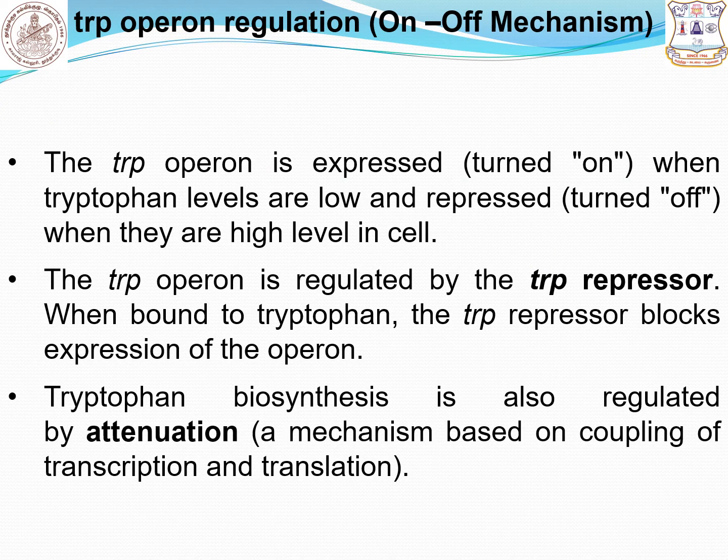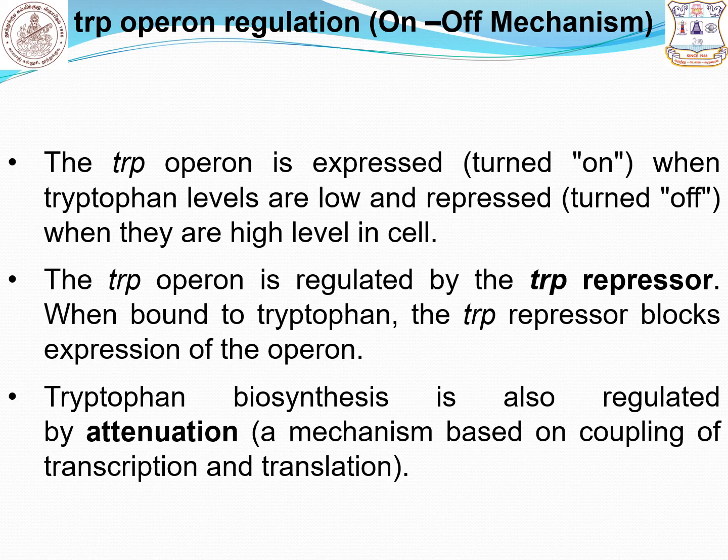Tryptophan operon regulation. The tryptophan operon is expressed, that means turned on, when the tryptophan levels are too low within the cell. The tryptophan operon is repressed, means turned off, when the tryptophan levels are too high within the cell. Because tryptophan is one of the amino acids, it is an example of an anabolic operon.